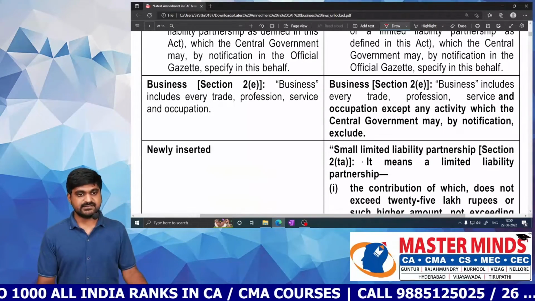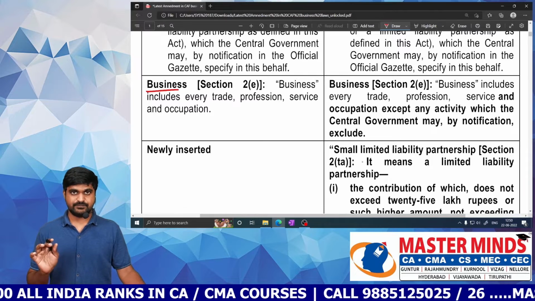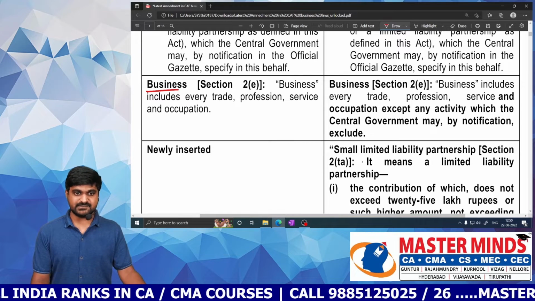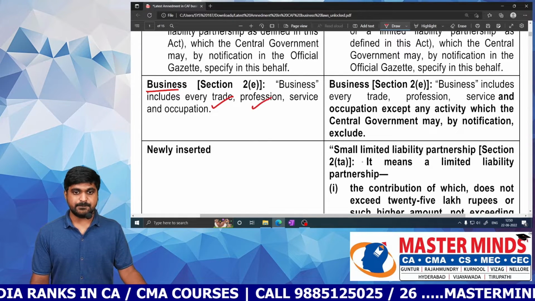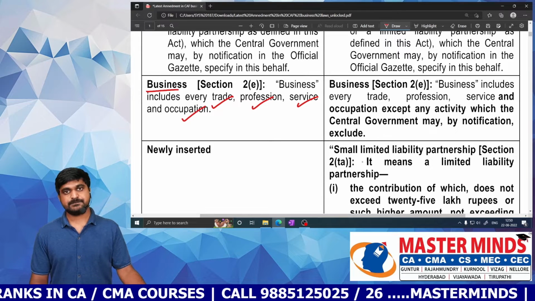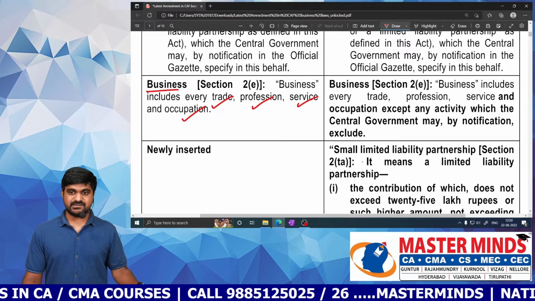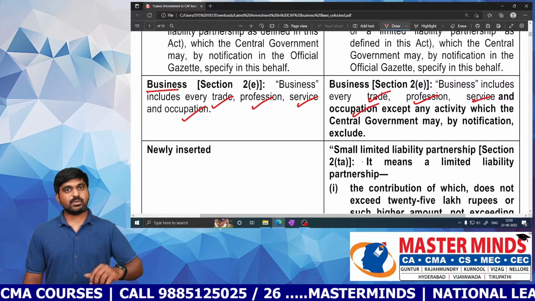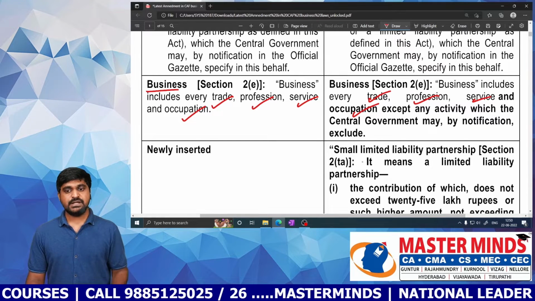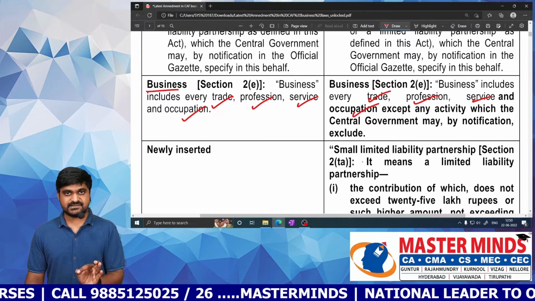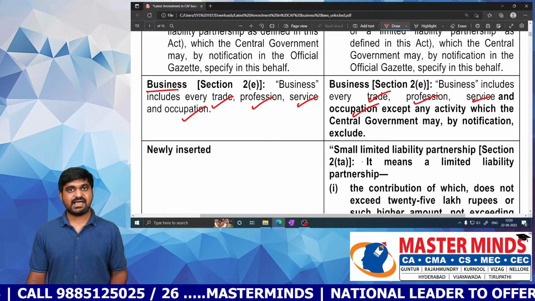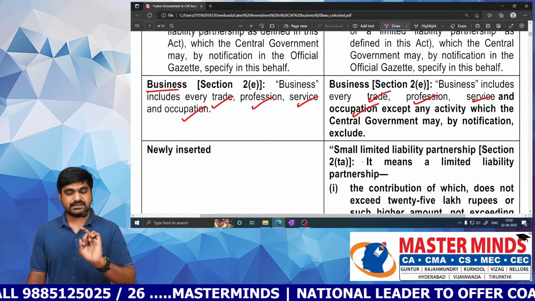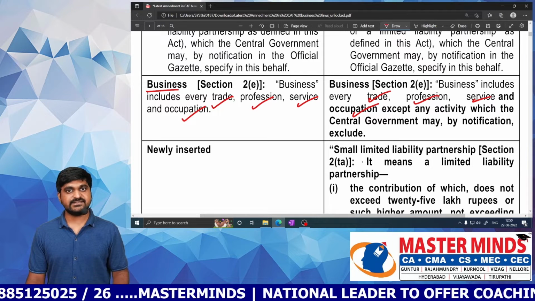Next, the third amendment, with respect to business. Previously, business meant every trade, profession, service and occupation. Now also, business means every trade, profession, service and occupation. But what is the difference? Now, if the central government declares any of these things as non-business, then we can't treat it as a business.